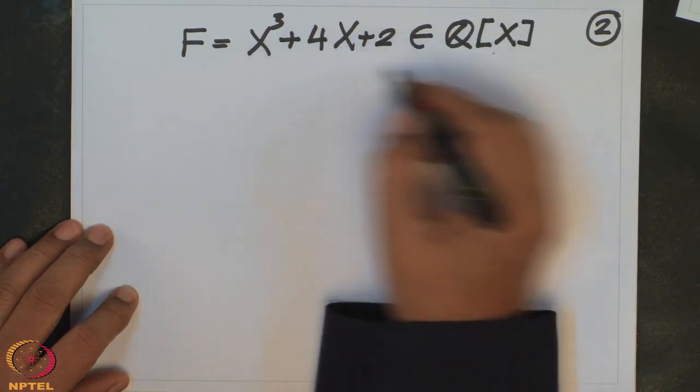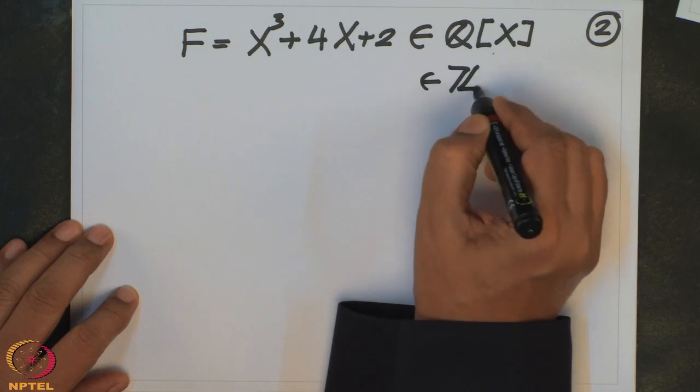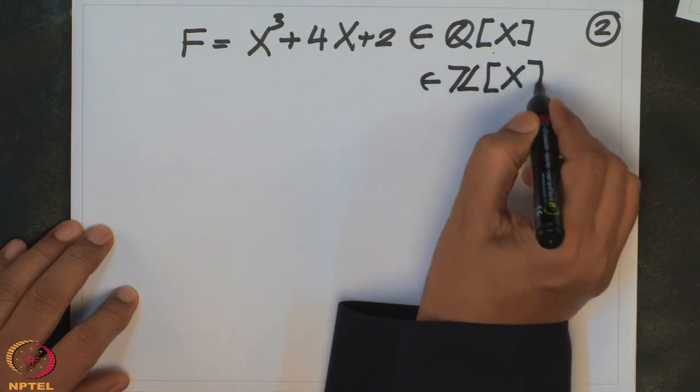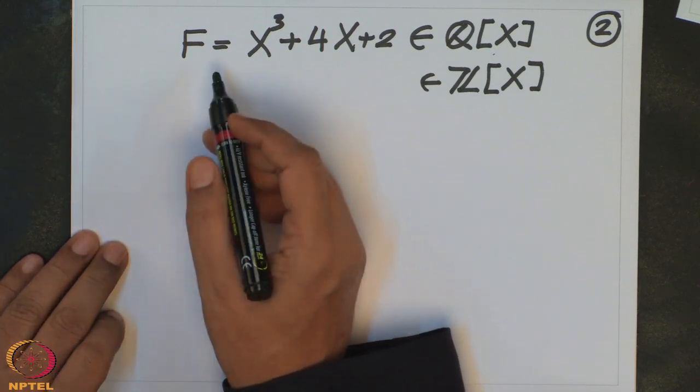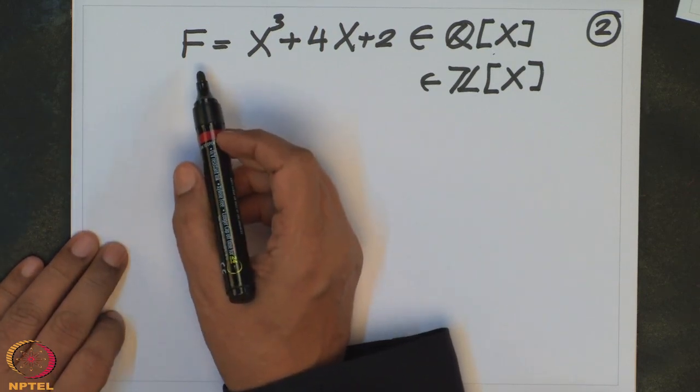Actually this polynomial has integer coefficients, and I want to analyze whether f is reducible or not. If f is reducible, the only possibilities are that it has three linear factors, or one linear and one quadratic.